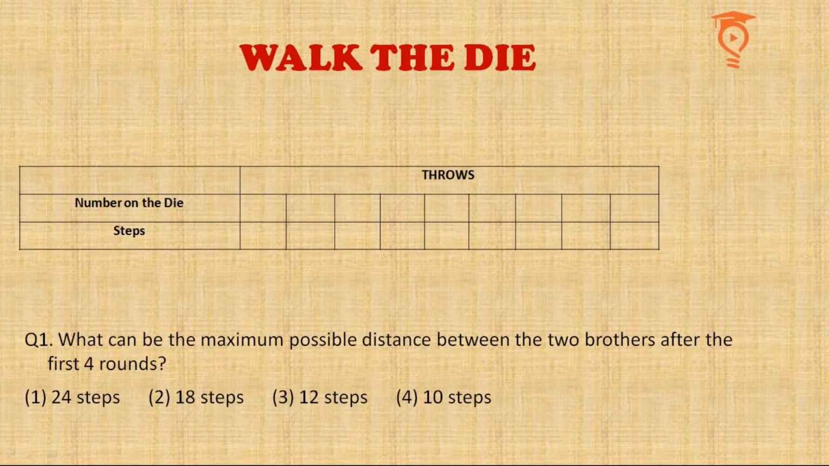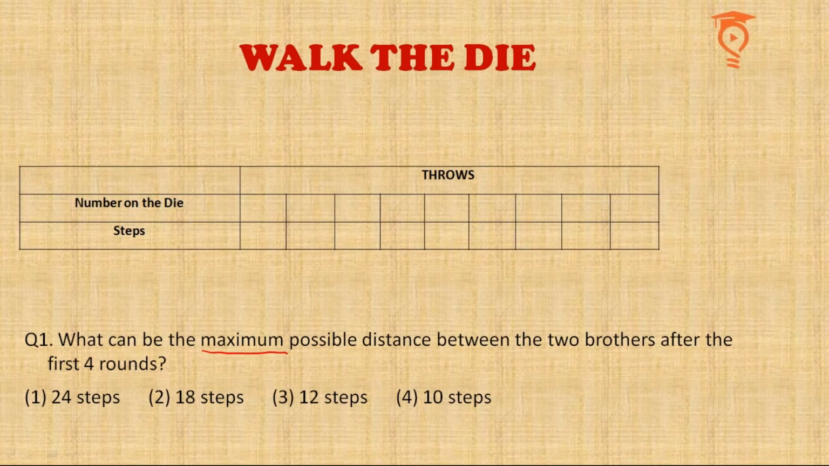So I have made this table which is self-explanatory. You can see here we'll write the throws and their effects. So the number that appears on the die every time, I'll write it over here, and what effect it will give if the steps are going forward, that is positive, or backwards, that is negative. The first question is about a possibility and it's about maximization.